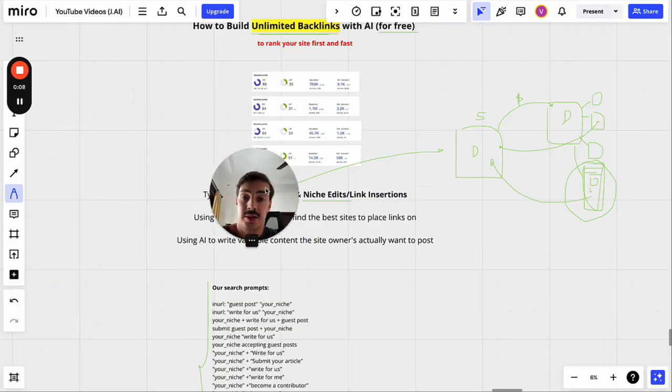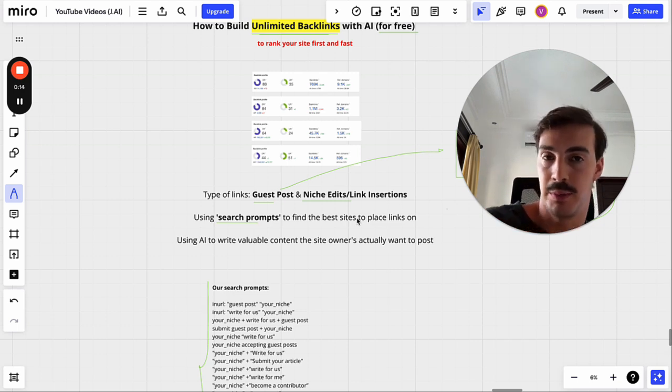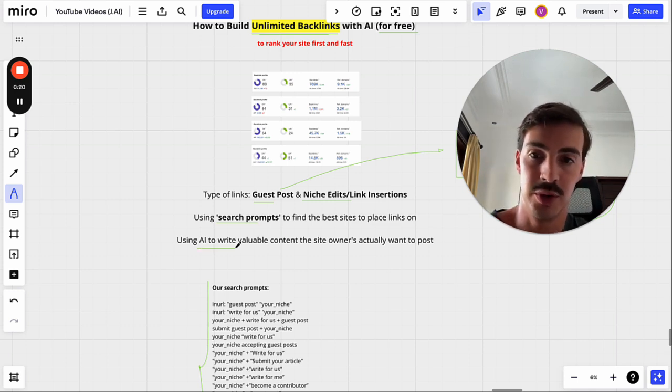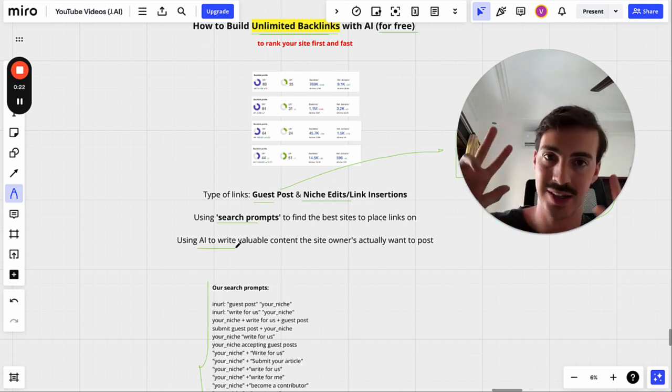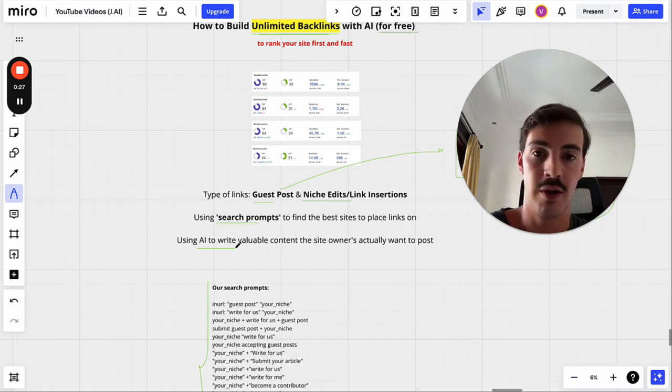Right, so we're back here, and that's basically it, right? That's basically how you go out and build these links, right? Either a guest post or a niche edit, doesn't really matter, right? Ideally, we're going to be building both. And for the generation of the post, I would use AI. It's just simpler, 80 cents, super affordable, and you get a properly written post, SEO optimized with images, videos, links, tables of contents, bullets, all this done for you automatically.